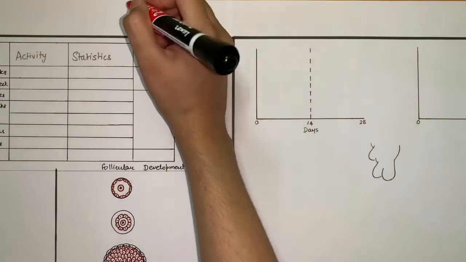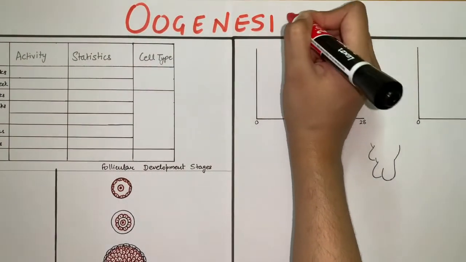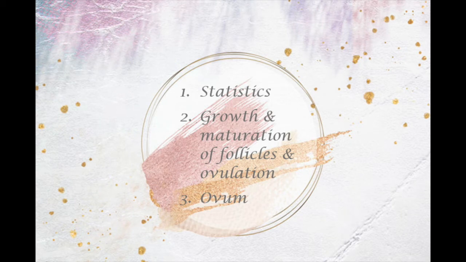This is part 2 of the gametogenesis video where we will be talking about oogenesis. We'll be covering three things: statistics related to oocytes in the prenatal and postnatal period, growth and maturation of follicles and ovulation, and lastly, the cell structure of an ovum.